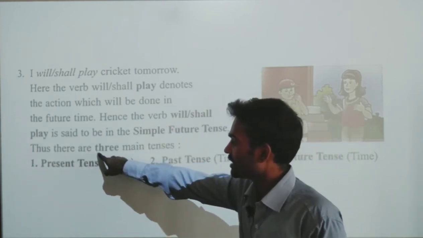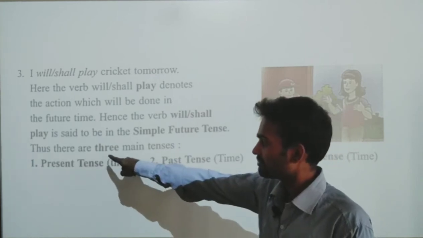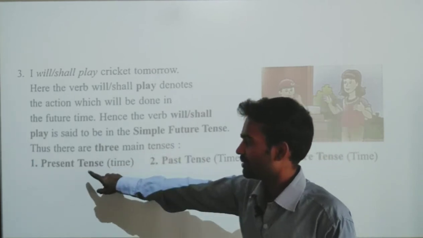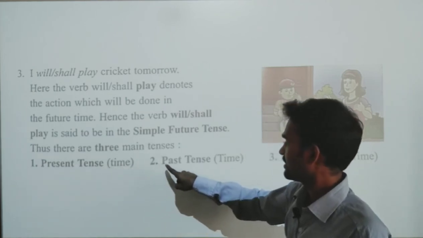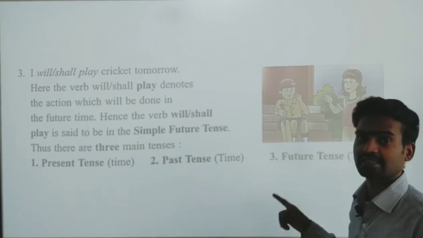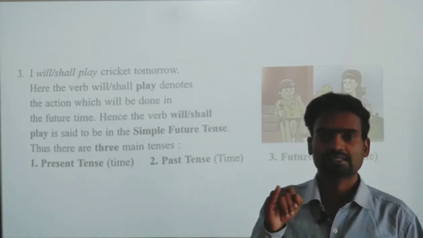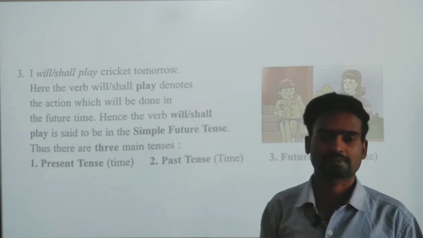Thus there are three main tenses. As I said in the beginning of the class, there are three main tenses we have: present tense, past tense and future tense.